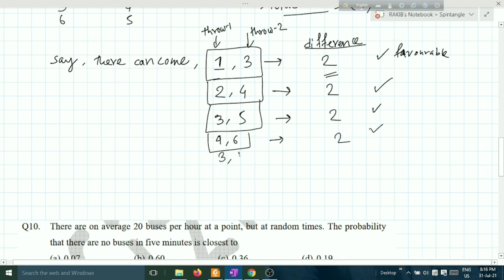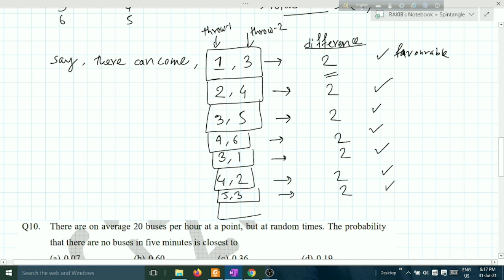Then 3, 1 will be favorable because it gives difference 2. 4, 2: in the first throw 4 and second throw 2, what will be the difference? 2. Okay, then 5, 3 will be 2, and then 6, 4 will be 2. I think there is no such combination that gives 2 except these.